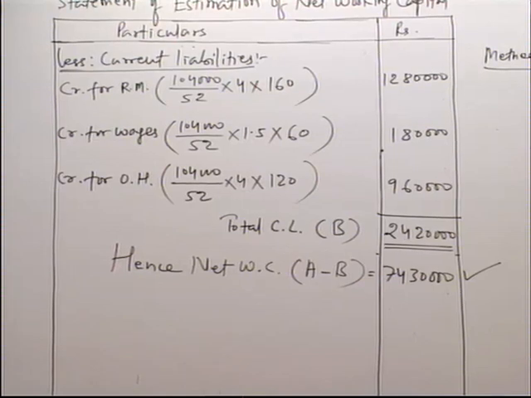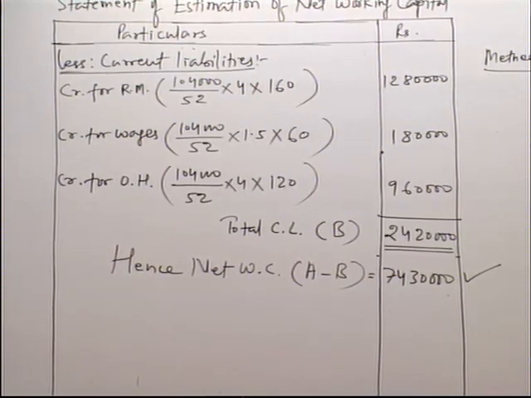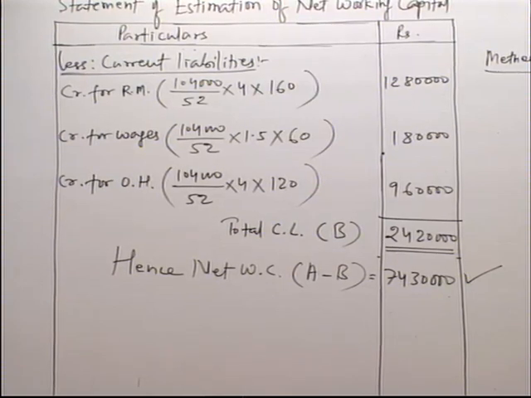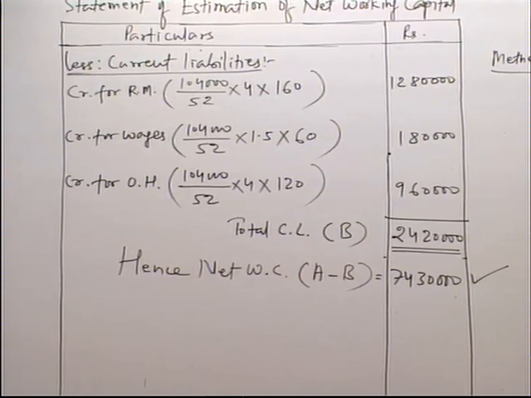Now please read question number 4. While reading question number 4, you have to find out which are the various current assets, which are the various current liabilities, and which assumptions will be required for doing sum number 4. Please find out these three things: current assets, current liabilities, and assumptions required.